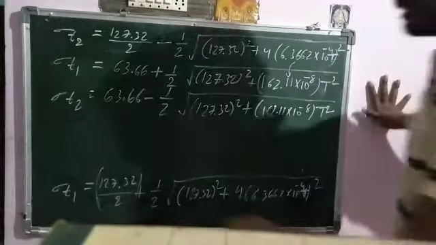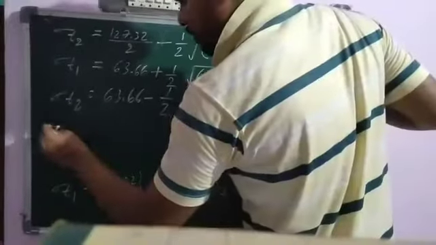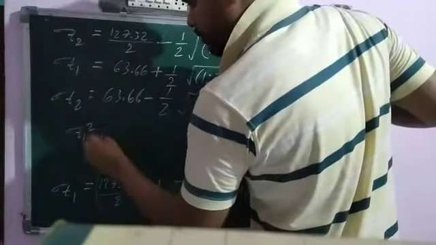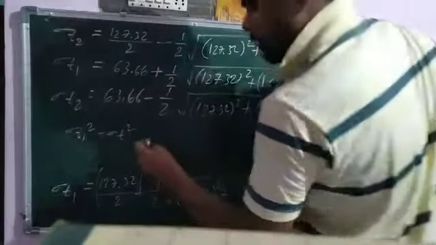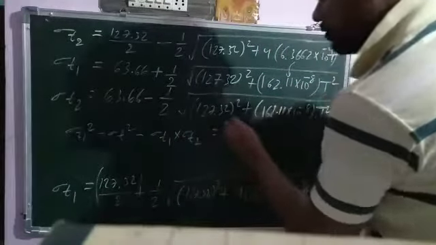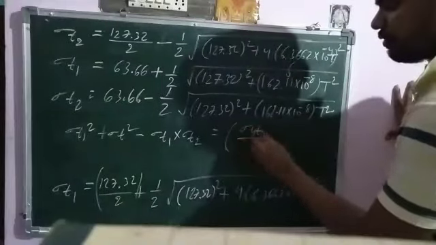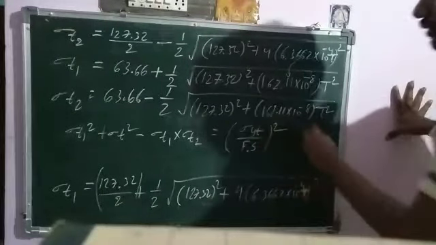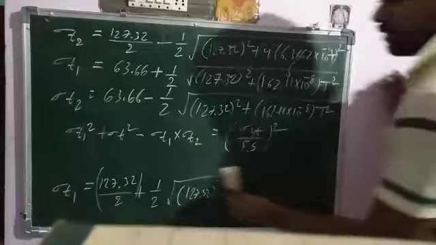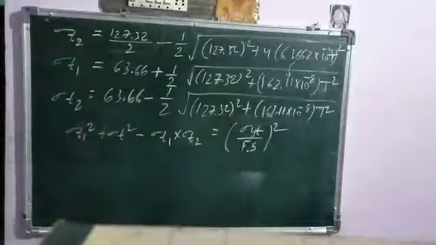Okay, now apply the von Mises theory. So what is the formula? Sigma T1 square plus sigma T2 square minus sigma T1 into sigma T2 is equal to (sigma Yt by factor of safety) whole square. Now you know that from algebra we have some formulas.